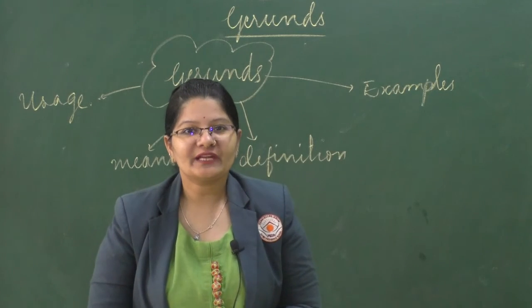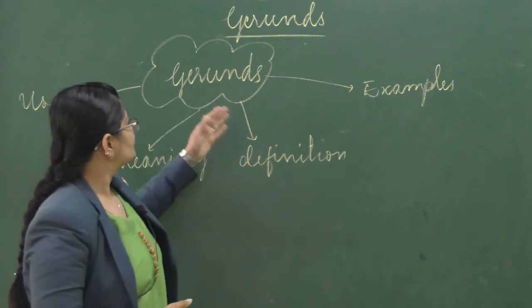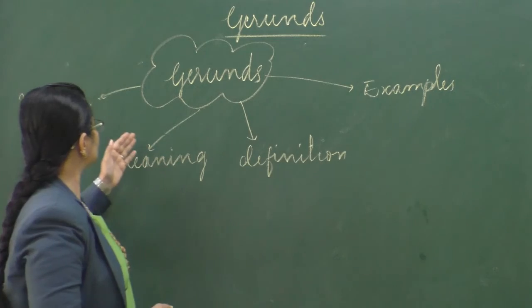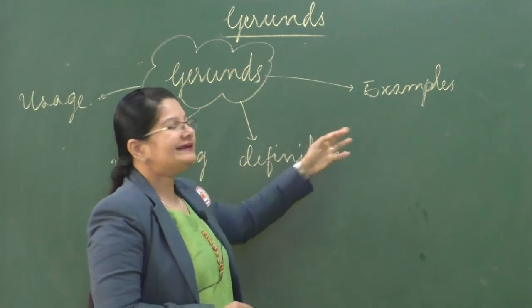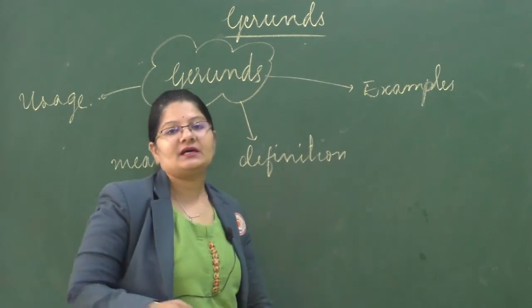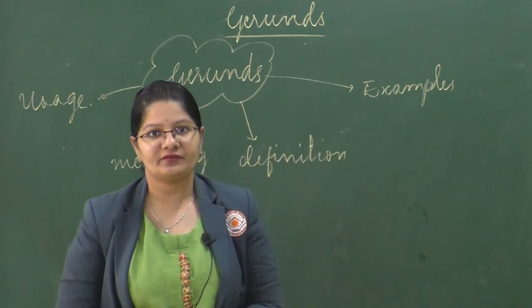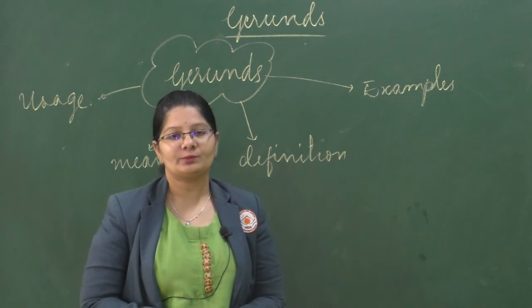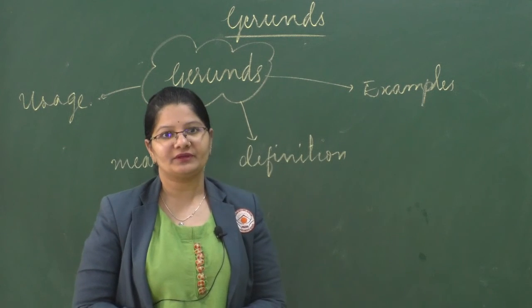Students, we have now come to the end of the chapter, but before we leave, let's look at the mind map. So for gerunds, we learnt the meaning of the gerund, we learnt the definition of the gerund, and we learnt a few examples along with the usage of the gerund in different ways, like subject, object and complement. So kids, I hope you understood this chapter really well.